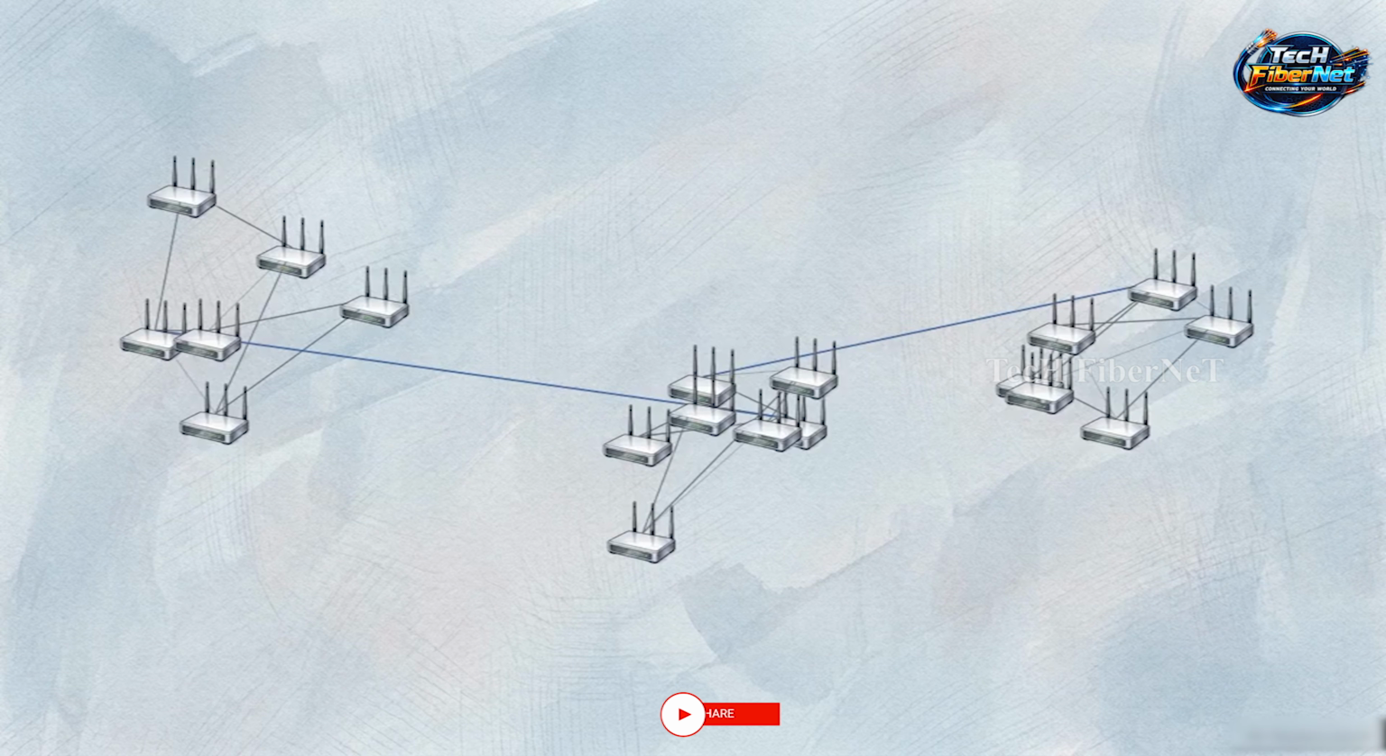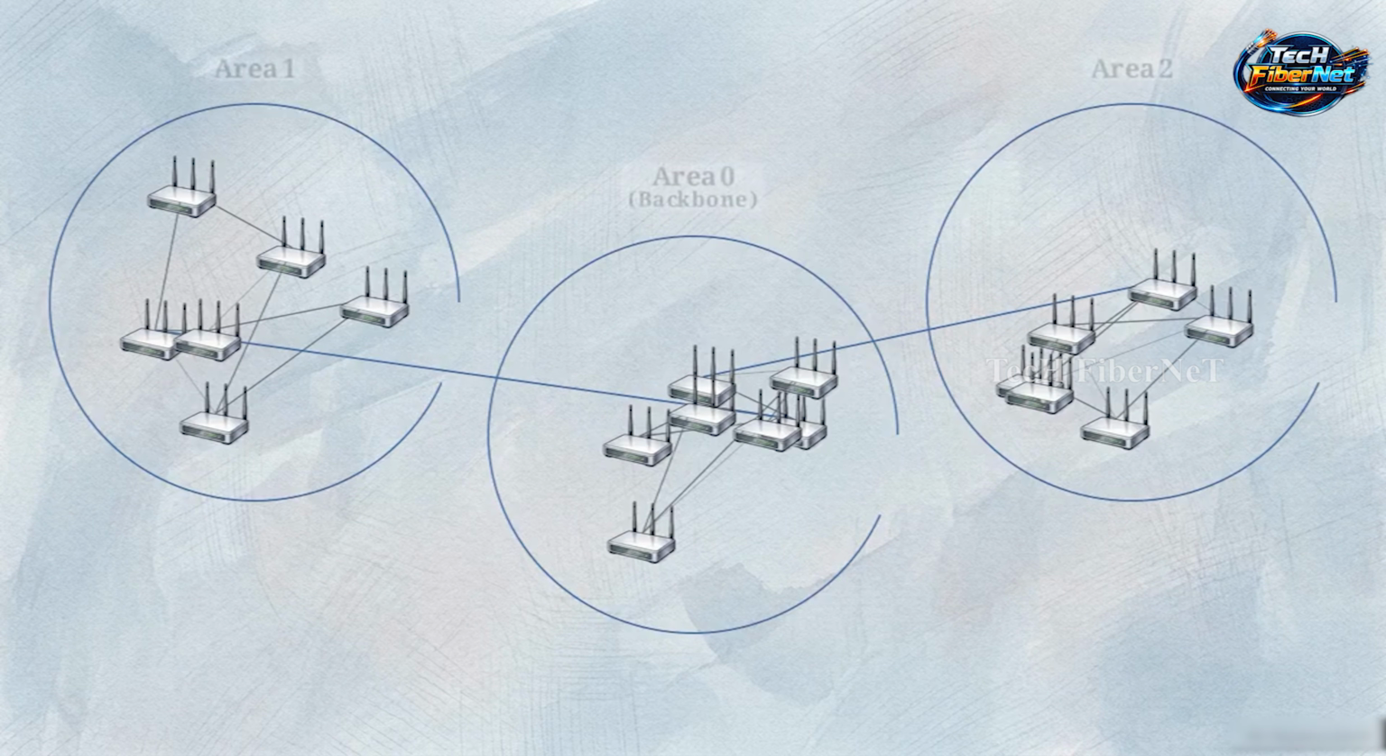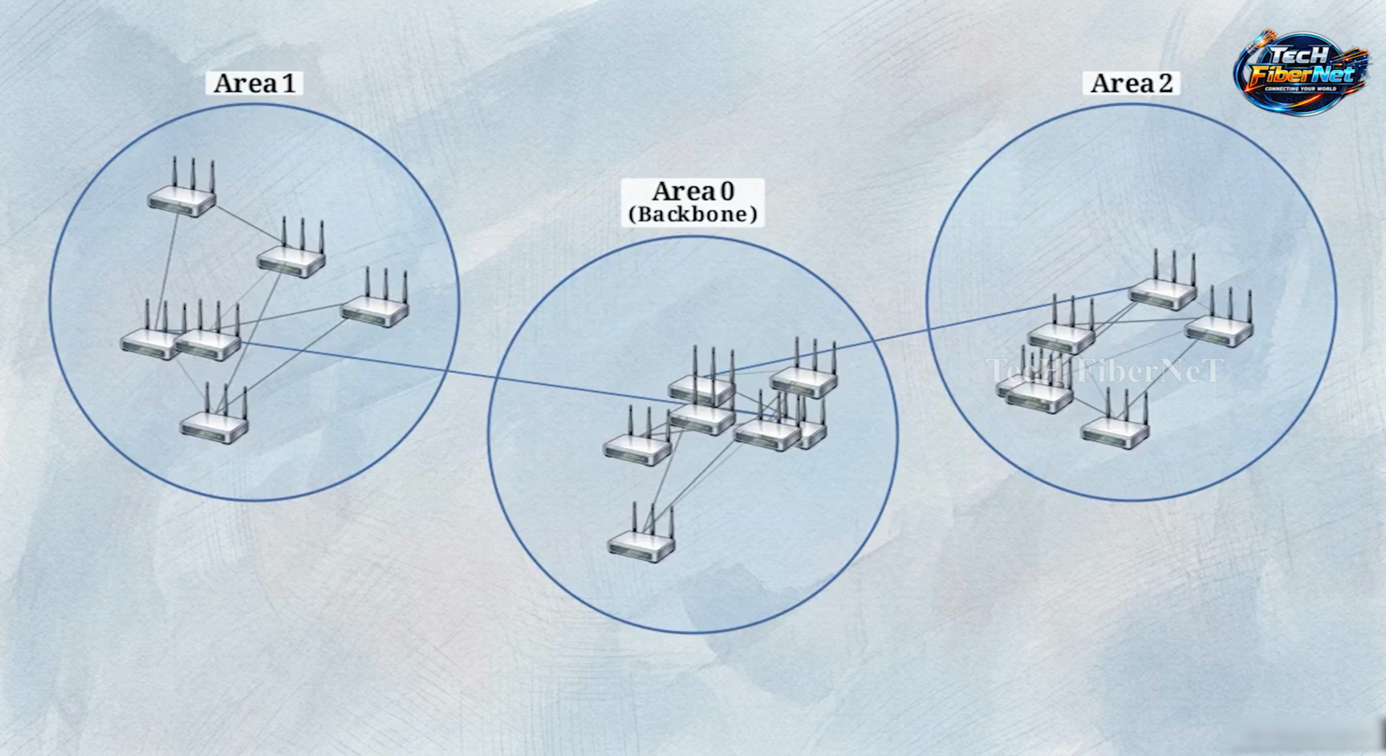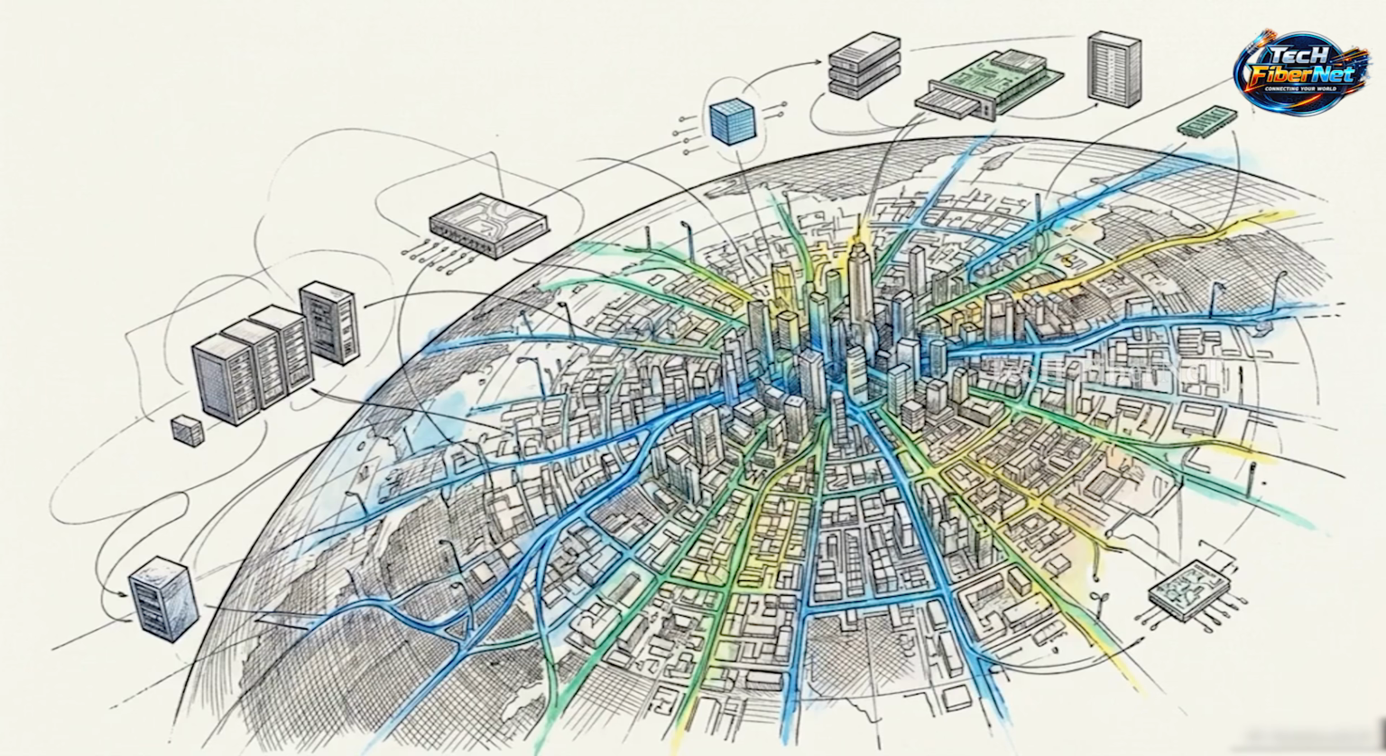OSPF, or Open Shortest Path First, allows us to scale this architecture even further. OSPF organizes the topology into hierarchical areas. This limits link state advertisements to specific zones, drastically reducing the processing load on individual routers. Dynamic routing transforms the network from a fragile, human-dependent map into a self-healing, autonomous organism capable of infinite scale.